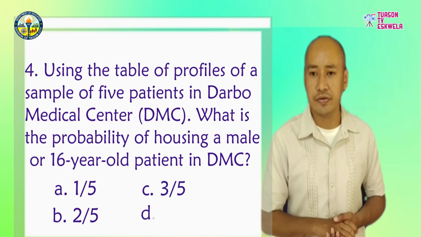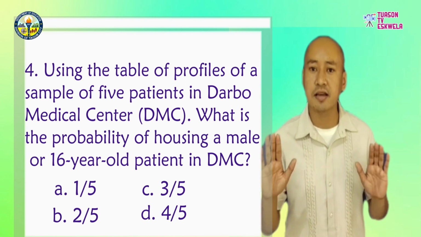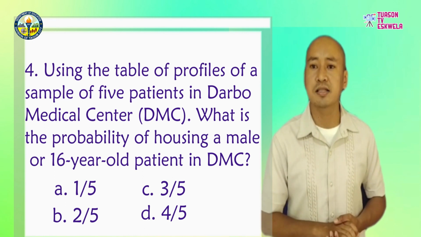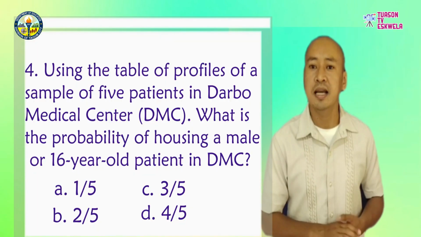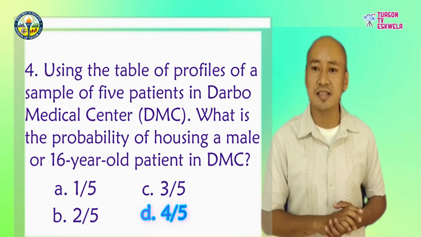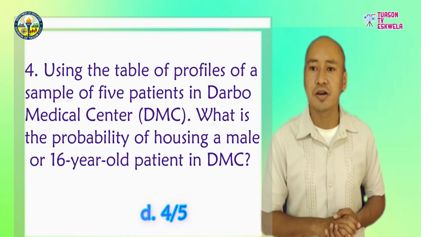D. 4/5. This will be answered for 10 seconds. Your time starts now. Time is up. The answer is letter D, 4/5.